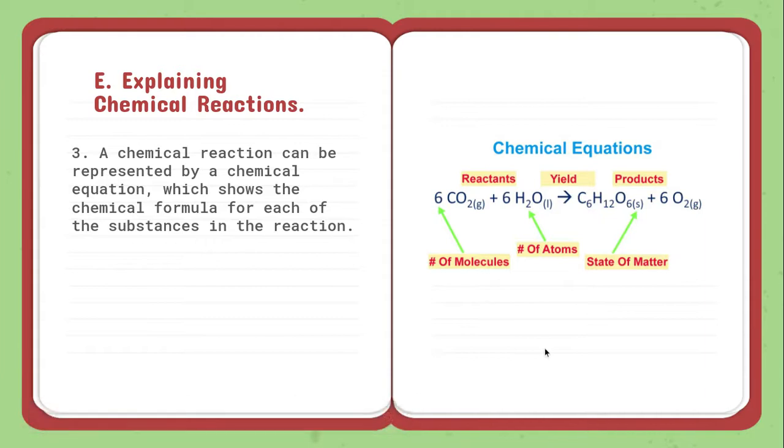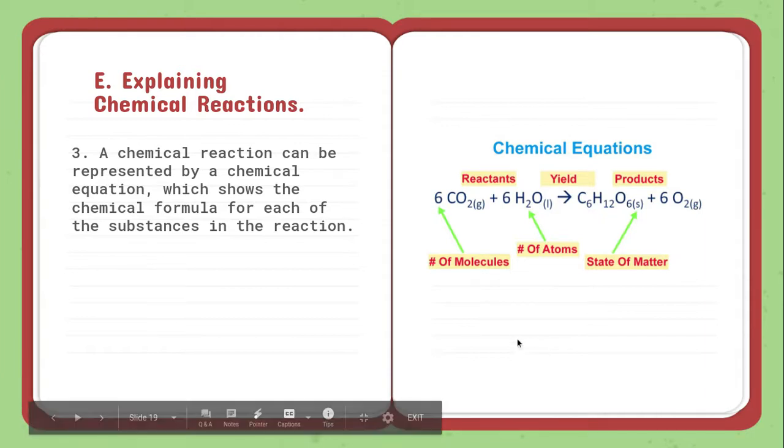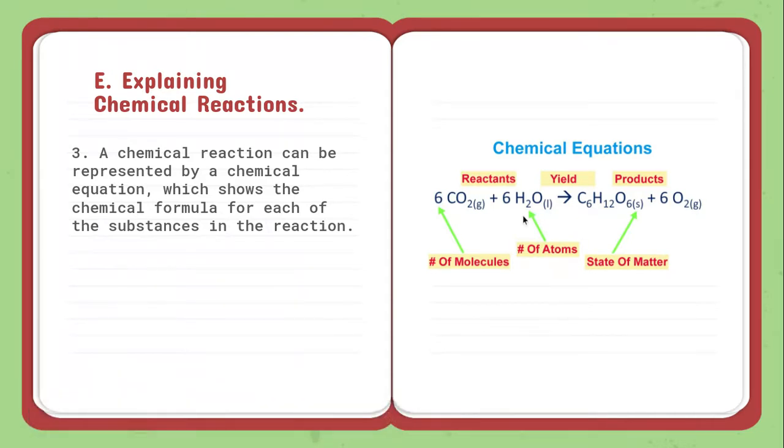A chemical reaction can be expressed by a chemical equation, which shows the chemical formula for each of the substances in the reaction. Here we have basically carbon dioxide and water combining. And I see what this is. This is photosynthesis. We have carbon dioxide and water, and these are the materials that we put into a plant. A plant needs carbon dioxide, some trace minerals, and water.